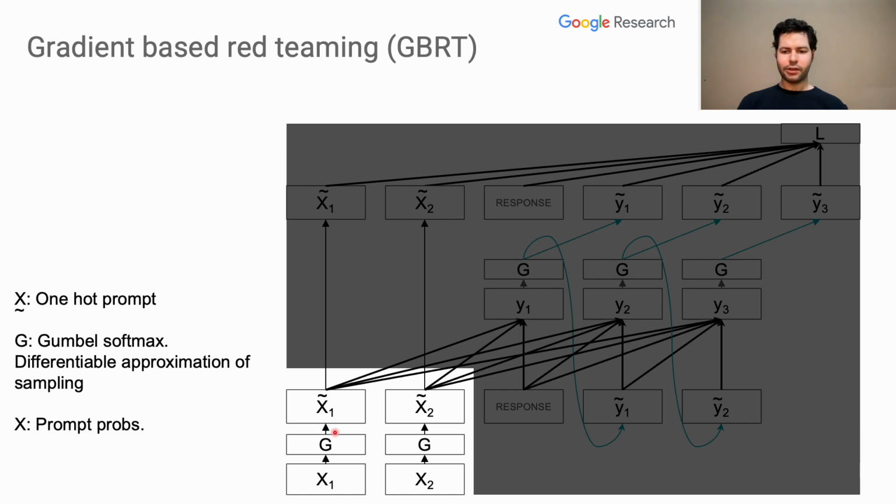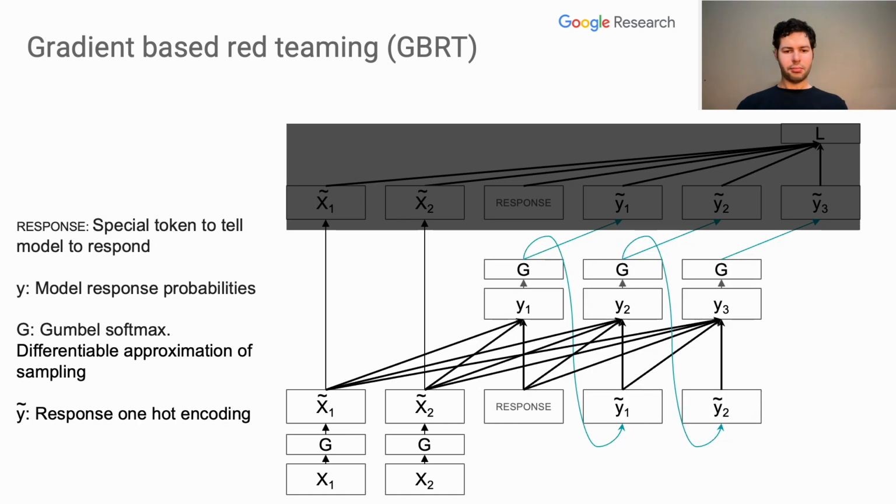The Gumbel softmax is important because the model expects to receive a single embedding for each input instead of a mixture of multiple embeddings. After feeding the prompt into the model, we do decoding. This is identical to regular model decoding, except we use the Gumbel softmax in place of sampling from the output of the model. So the model predicts Y1, which is the probability distribution for the first token predicted. Then we take the Gumbel softmax and feed this back into the model the same way that we fed the prompt into the model. This makes the entire decoding process differentiable.